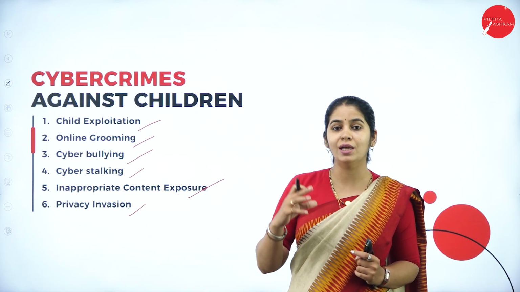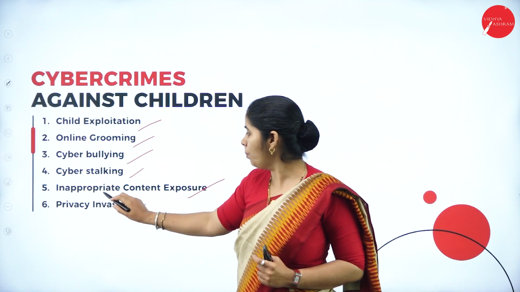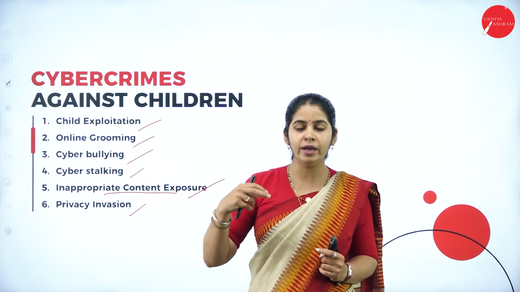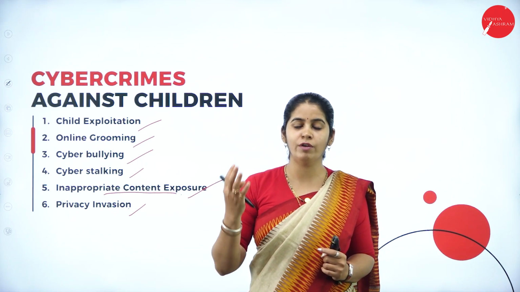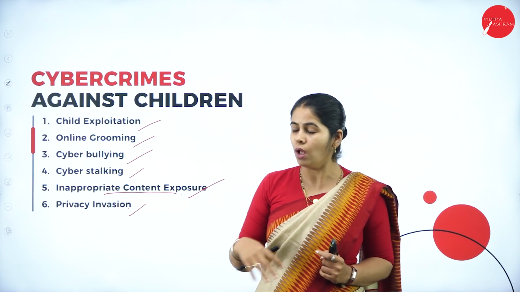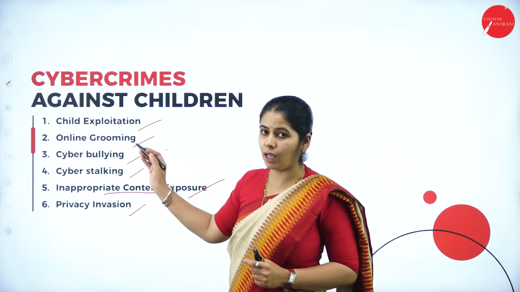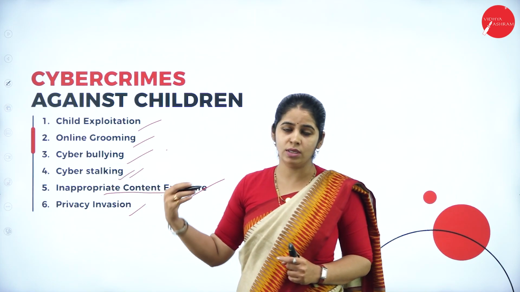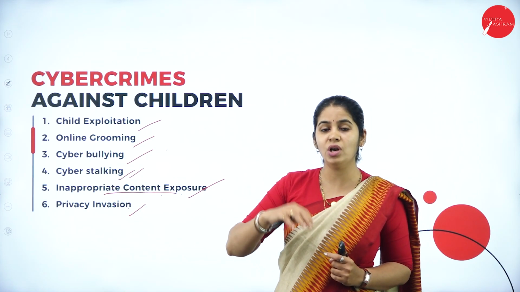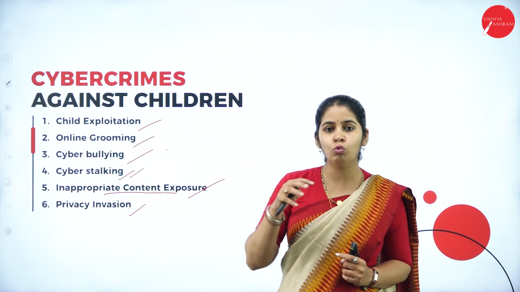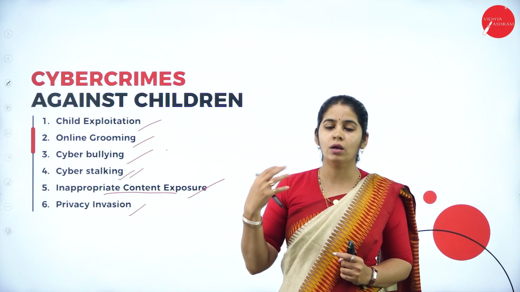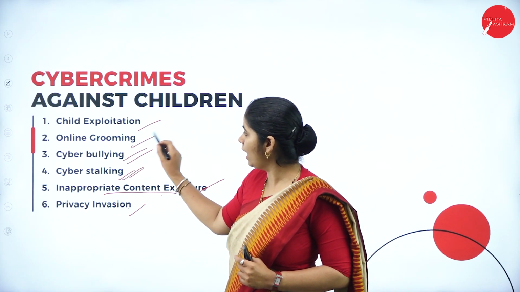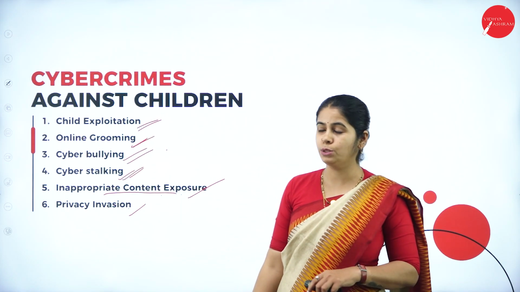The child should not learn something bad. We are giving content to the child which is not appropriate for the child's mental growth. That is inappropriate content. Apart from that, we have already discussed cyber stalking; here the children are involved. Instead of women or individuals, we are concentrating on children, for cyber stalking, bullying, grooming, and cyber exploitation.